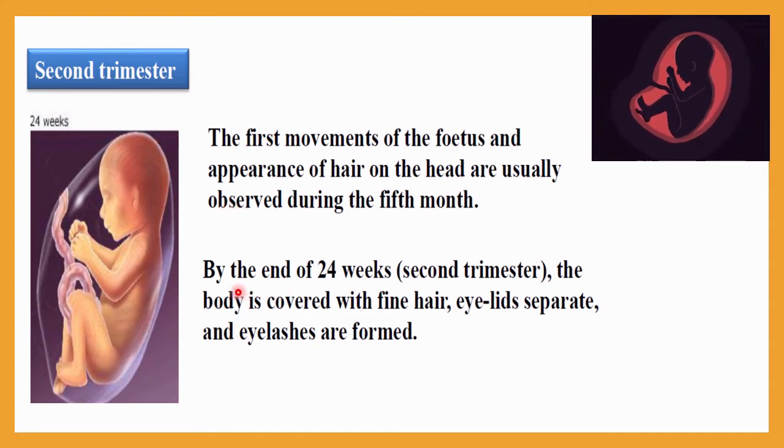Okay, and by the end of the 24th week, the second trimester, the body is covered with fine hair, and eyelids will be separate and eyelashes are formed. We can observe it during the USG, that is, the ultrasonography process. Okay, by using the ultrasonography process, we can observe all these structures.